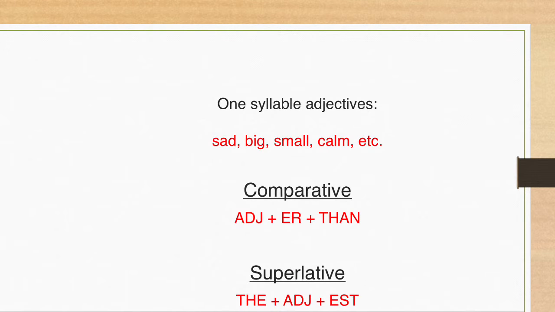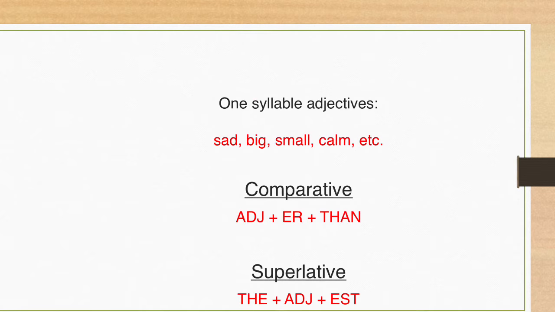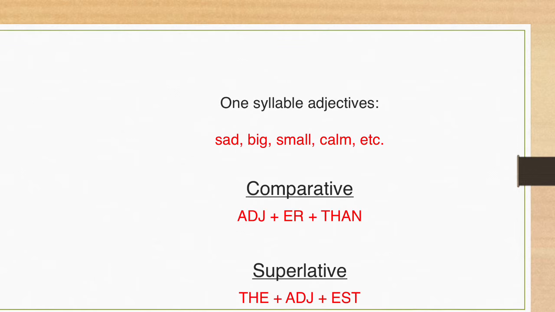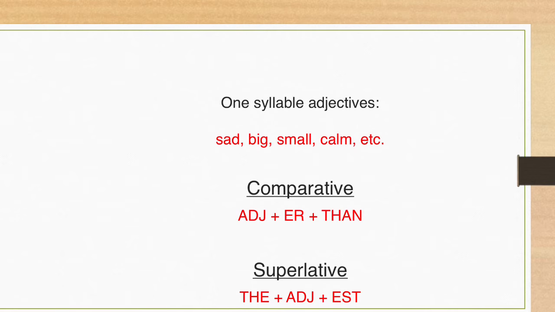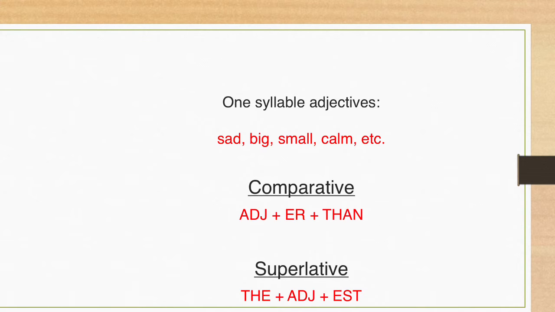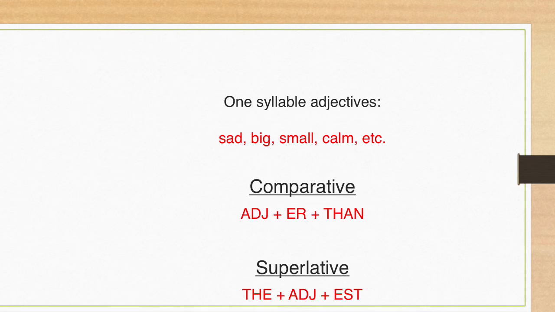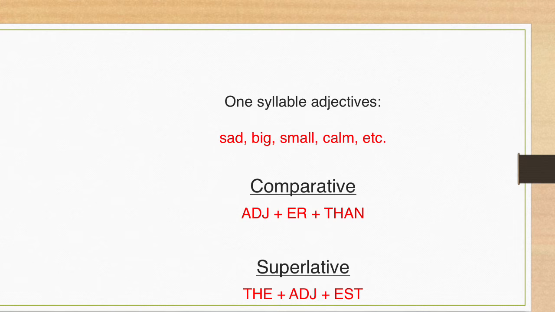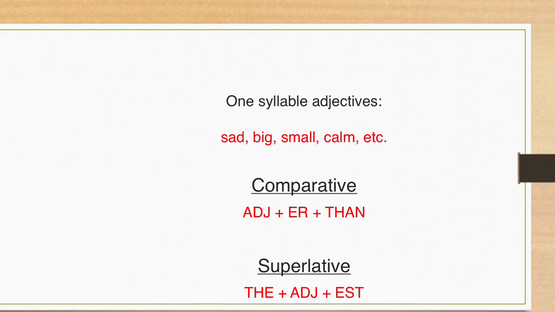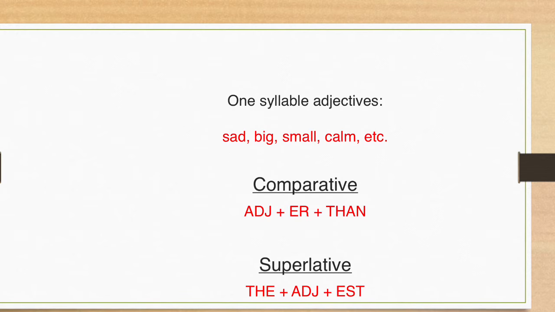Okay, now we're gonna see the relationship from more to less. The important thing is to look at the number of syllables an adjective has. For example, for adjectives of one syllable, like big, small, calm, we use for comparative the form adjective plus er plus than. And for superlative, we use the form the plus adjective plus est.